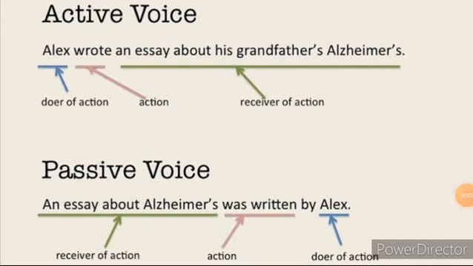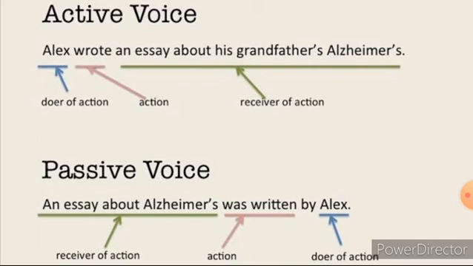Now look at this example, children. The active voice is used when the doer of an action is given more importance, whereas the passive form is used when the action done is more important than the doer. There are certain changes, children, you have to make while converting a sentence from active to passive. First you have to change the subject to object. If it is mentioned as I in the subject case, we have to use me in the objective case. Whereas we means us, you means you as it is. And if it is he in the subjective case, we have to write him in the objective case. And she means her, it means it only, they means them.